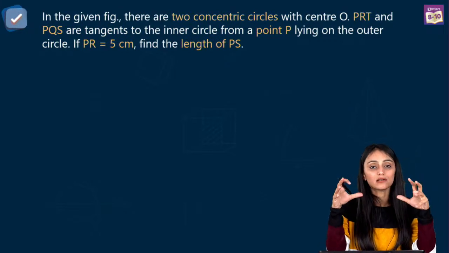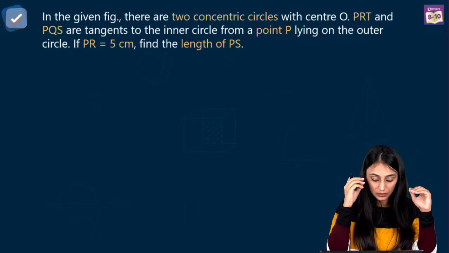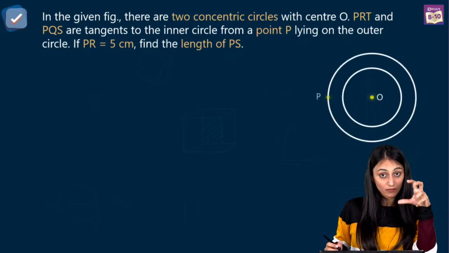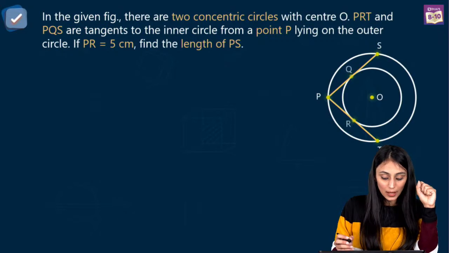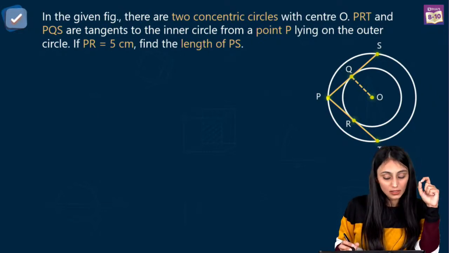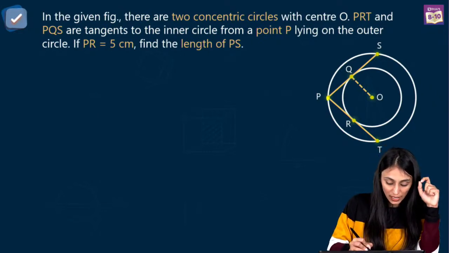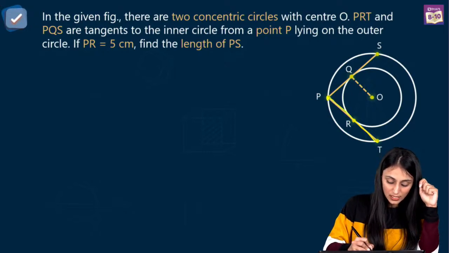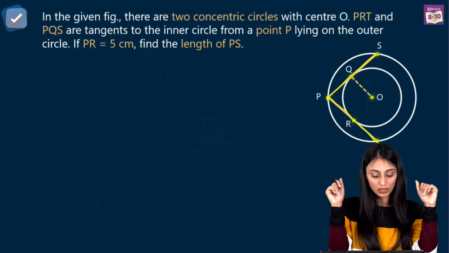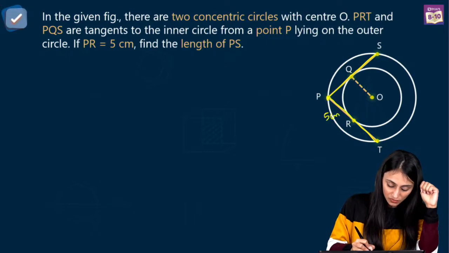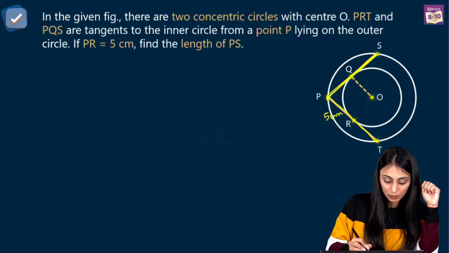What do concentric circles mean? That they have a common center, right? So this is one circle, this is another one, they have a common center O. You can see that PRT and PQS are tangents to the inner circle from point P lying on the outer circle. From here we have drawn tangents, this PRT and this PQS. So PR is 5 centimeter. We have to find out the length of this entire PS.